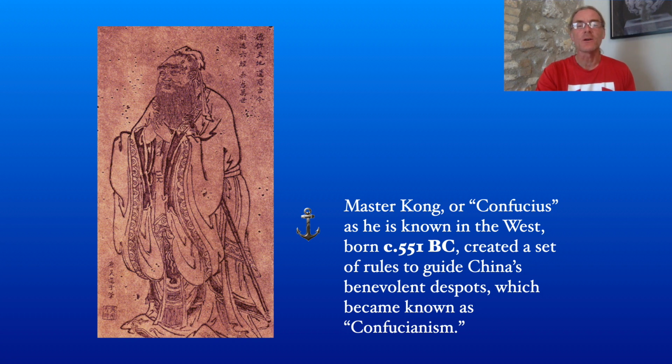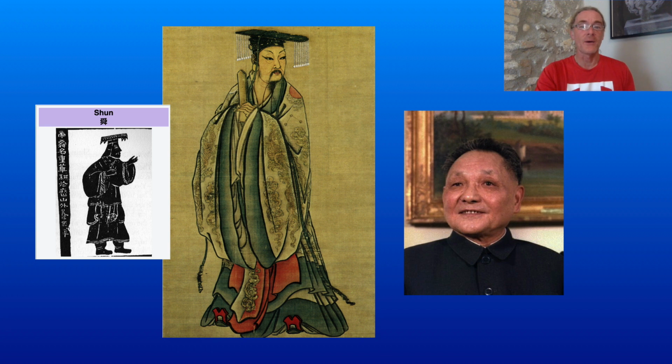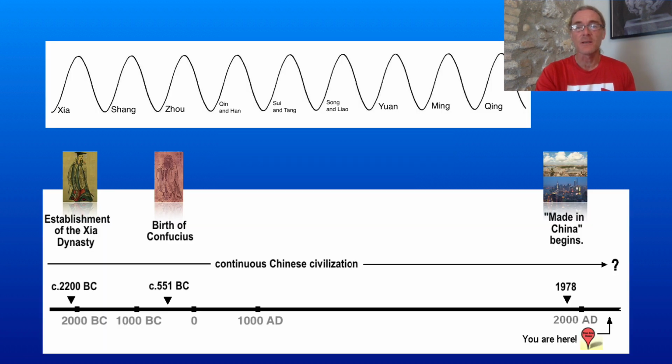You could sometimes get a good ruler who truly did his best to serve the people, such as Yu the Great, or perhaps Deng Xiaoping. But you were always going to get tyrants too. Rulers who would be corrupted by power and treat the people badly. For thousands of years of Chinese history, that's what we see as the reality.